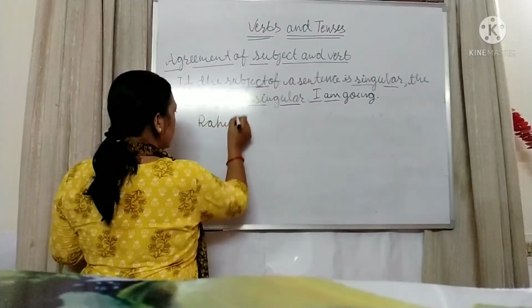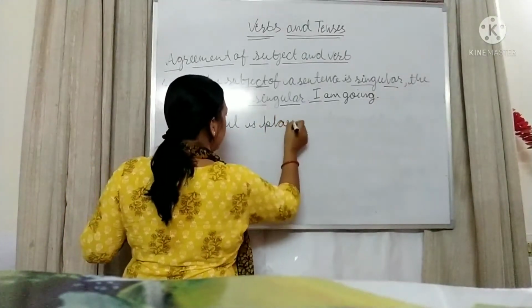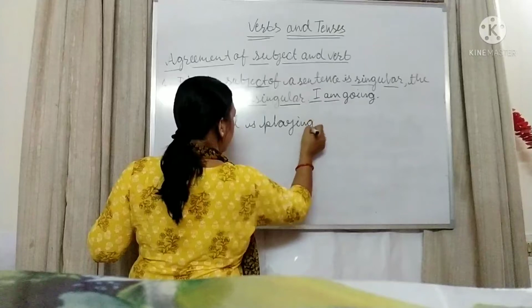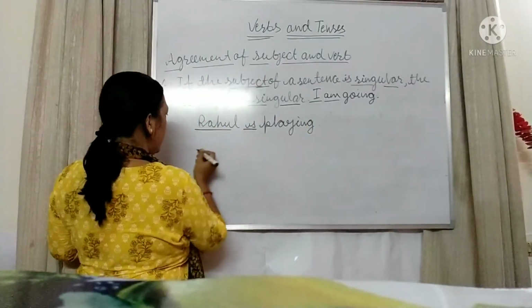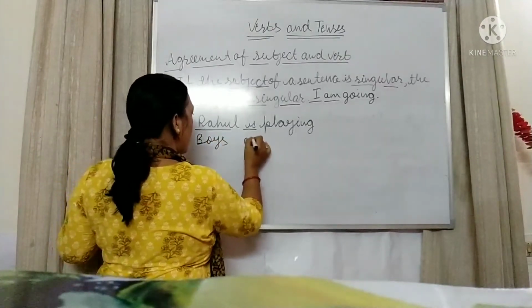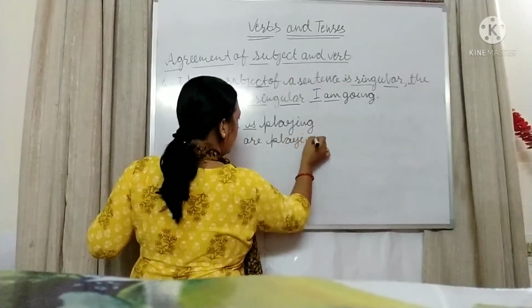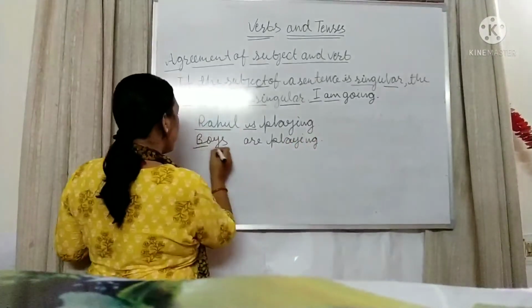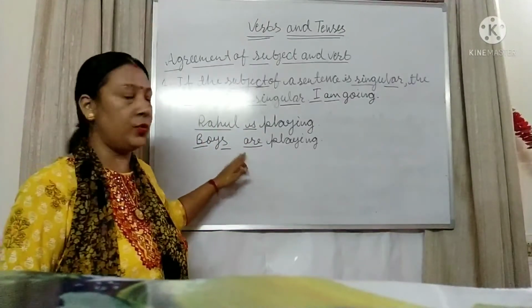Rahul is playing. Okay. Rahul is singular, is playing. Boys are playing. Boys are what? Plural, and that's why the helping verb are is also plural.